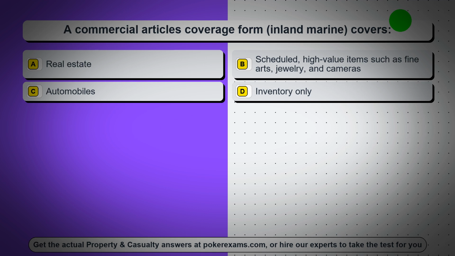Question 33. A commercial articles coverage form, inland marine, covers. Option A, real estate.